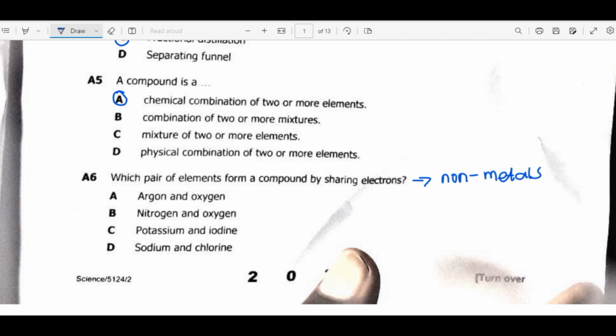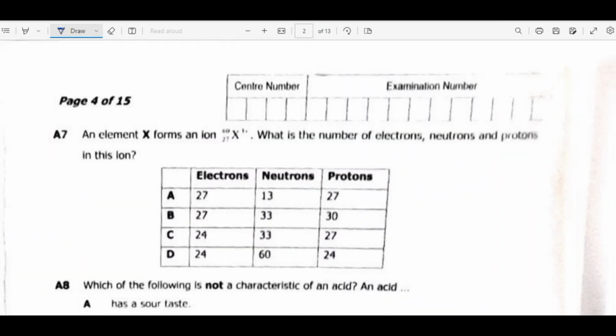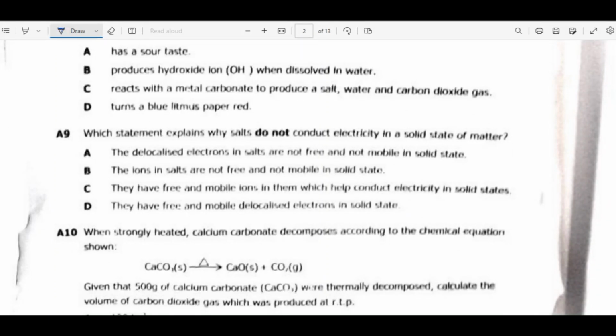They are stable. Then for B, nitrogen and oxygen. So this is our answer, because nitrogen is a nonmetal, so is oxygen. Then C, potassium is a metal, so this is an ionic compound. This involves transfer of electrons. Sodium and chlorine, an ionic compound. Okay, we move on to question